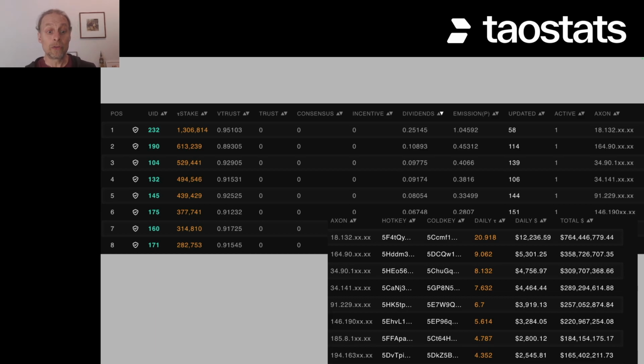When you look at this, it looks like there's a lot of money going to all of the validators. But remember, when you stake tau, you get proceeds. You get a percentage of the tau. So this doesn't all go to the validator. This is split between the validator and all of the stakeholders. Let's go through a really simple example of that.